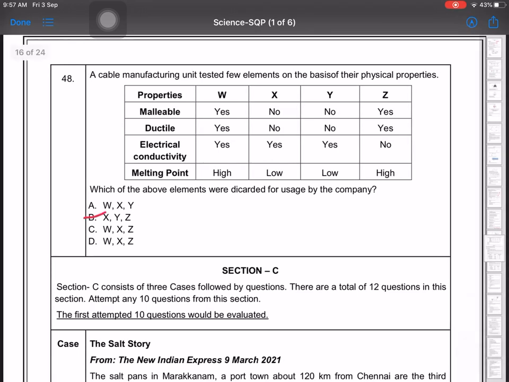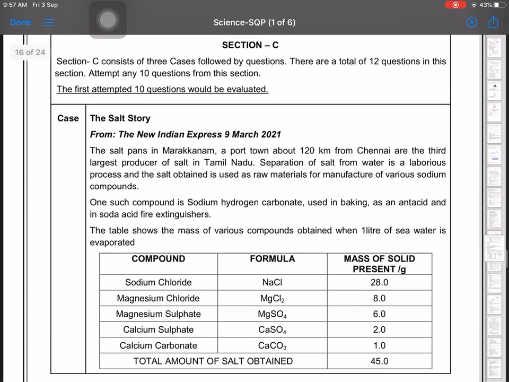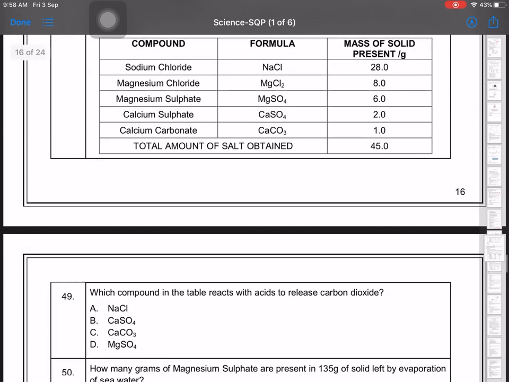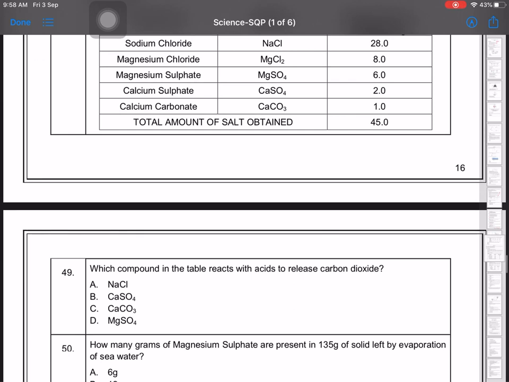Now we come to section C. 10 questions you have to attempt out of 12 questions. These are case study questions. The salt pans in Markhanam, a port town. So I am just marking the answers. You please see it yourself because it will take time. The video is getting longer. I think these questions are very simple. So when you do them, just check your answers by this.